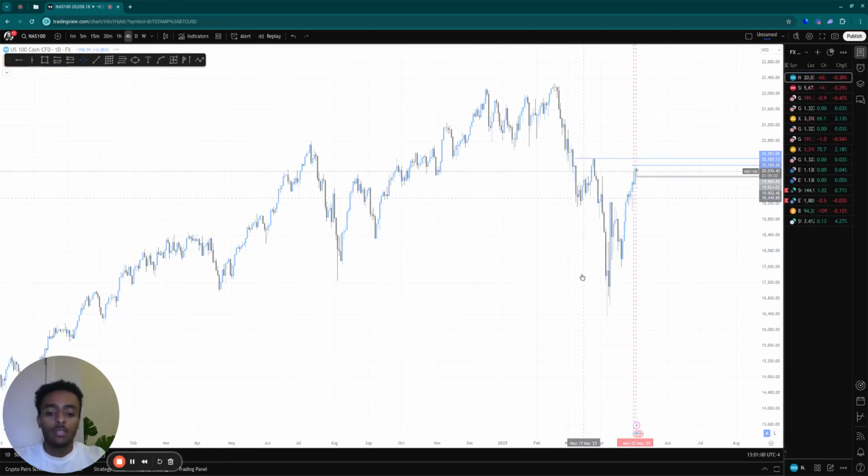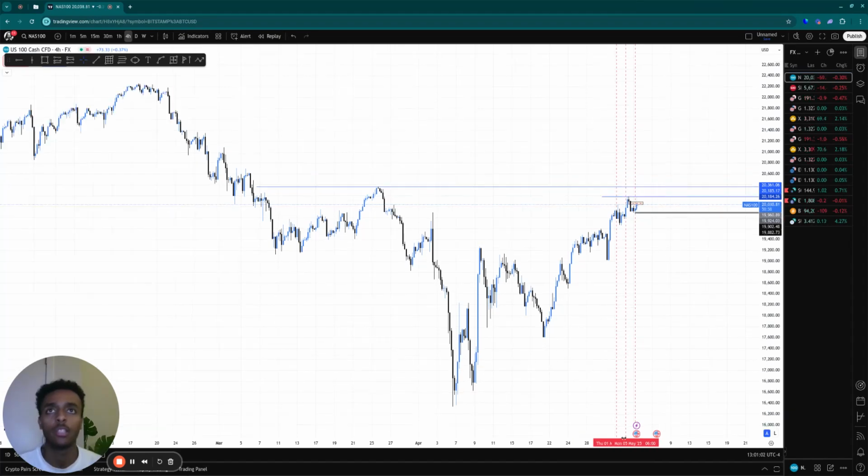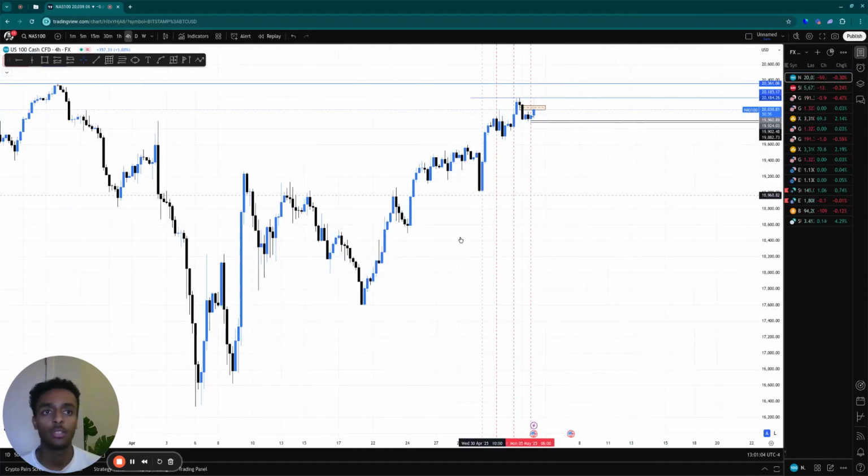So now that we've established that the daily time frame is bullish, we look at the next time frame, which is the 4-hour. Because if we have time frame alignment from the higher time frames and project that to lower time frames, we're very likely to catch the higher time frame expansionary move. So 4-hour is bullish. Boom. 4-hour never broke structure to the downside, so we are good to go.